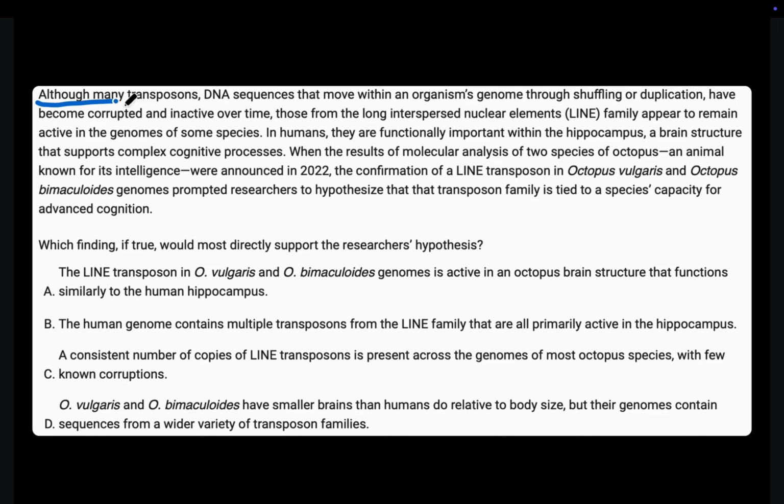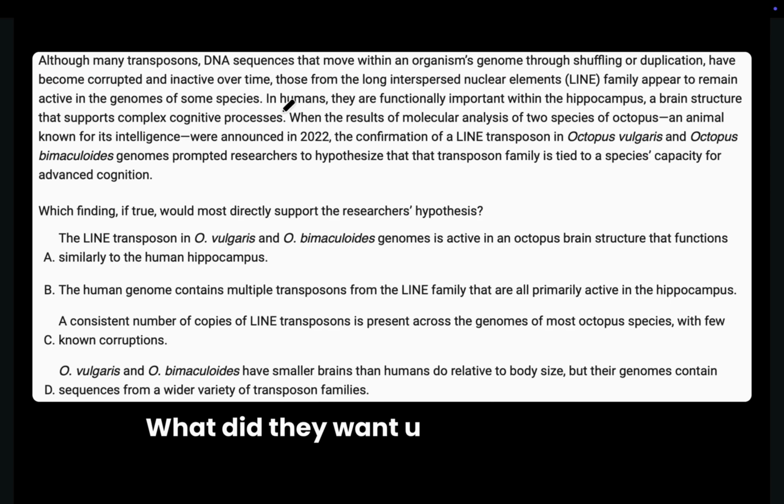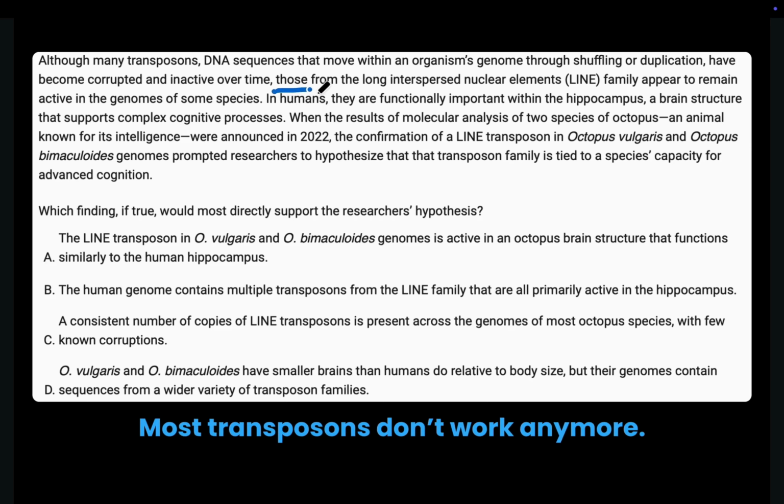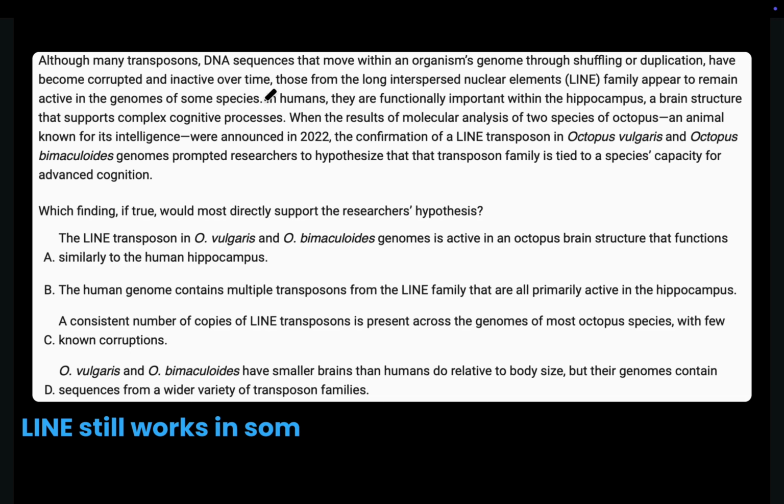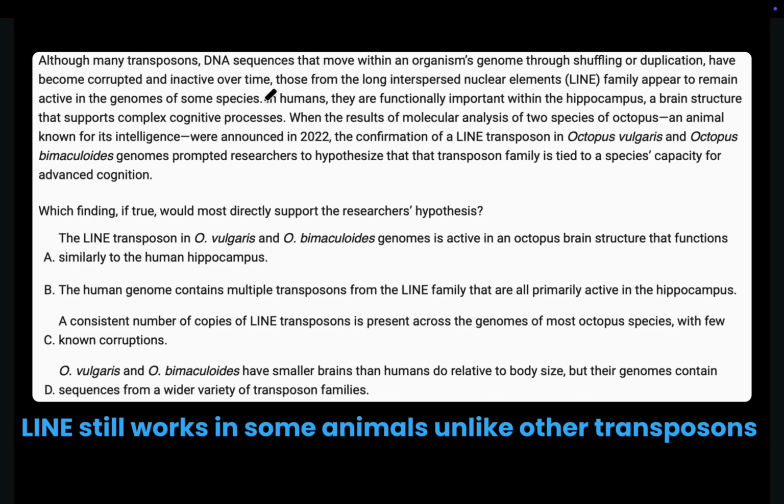It says, although many transposons, DNA sequences that move within an organism's genome through shuffling or duplication, have become corrupted and inactive over time. Okay, so what did they want us to understand? They want us to understand that most transposons don't work anymore. Those from the long interspersed nuclear elements, or LINE, family appear to remain active in the genomes of some species. This is saying that a specific transposon called LINE still works in some animals, unlike the other transposons.